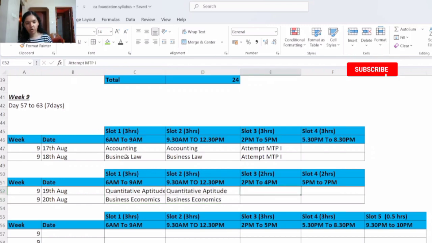Since the exam time for accounting and business law is 3 hours, for the mock test paper for accounting and business law we have kept 3 hours, that is 2 to 5 p.m., same as the exam time. But for the mock test paper of quantitative aptitude and business economics we will keep 2 hours only, 2 p.m. to 4 p.m. So here you will attempt the mock test paper. Basically these 4 days you will be attempting the mock test papers.